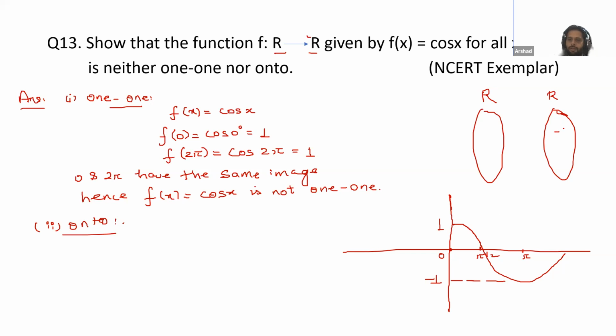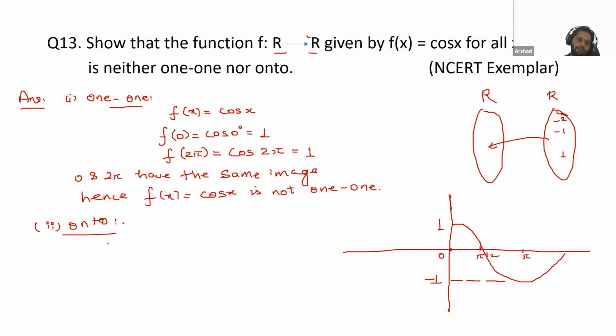So the elements from -1 to 1 have their pre-images in the domain, except these numbers, there are -2, -3, and so on. They do not have their pre-images. There is no angle for which cos will give you -2.